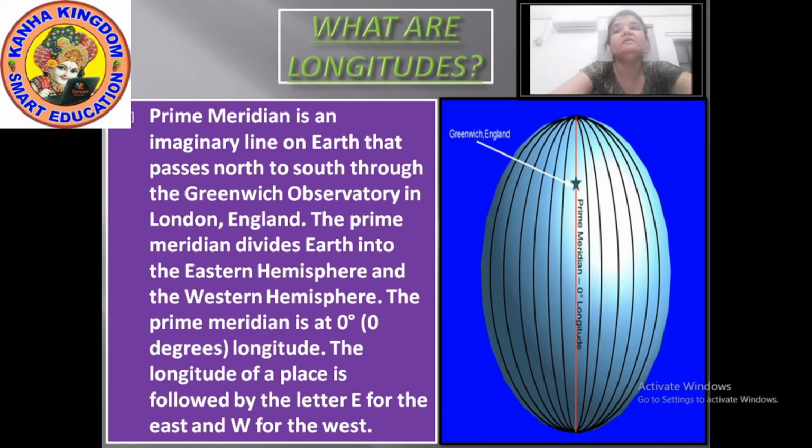In order to locate them precisely, we must find out how far east or west these places are from the given lines of reference. These reference lines are called the meridians of longitude.